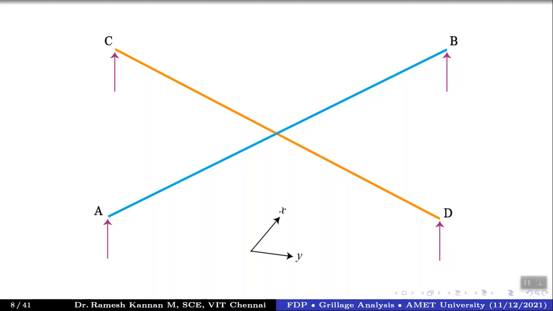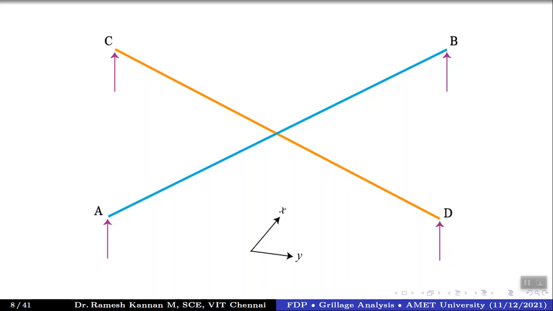If you have something like a deck slab with additional stiffeners like the Z section, in aeronautical engineering they provide Z sections in the wings, right? In that case, you need to look into the Z direction as well. But for this problem, we'll just stick with X and Y, so we don't have to complicate our equations into three dimensions. The two-dimensional deflection equation itself is very difficult to compute, and three-dimensional is very, very complex. So for understanding, we'll just keep 2D surfaces, right?